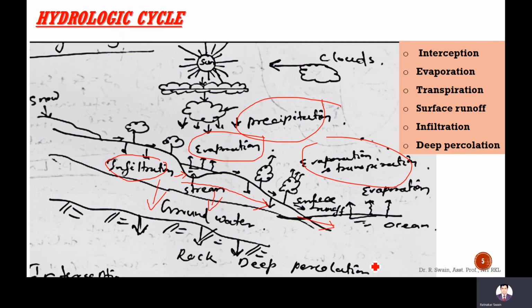And there will be another, rock deep percolation. The groundwater flows towards this deep percolation. If there is fractured rock, then there will be gaps, pores in the fractured rock, so there will be deep percolation. So these are the processes involved: interception, evaporation, transpiration, surface runoff, infiltration, and deep percolation.